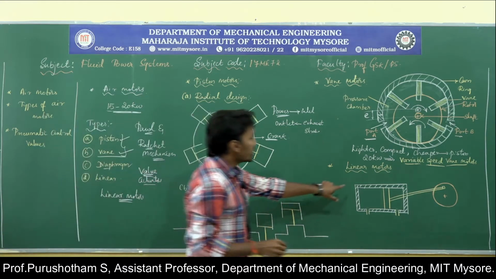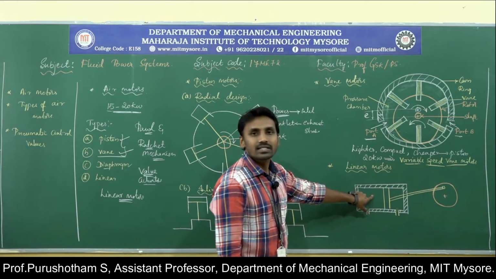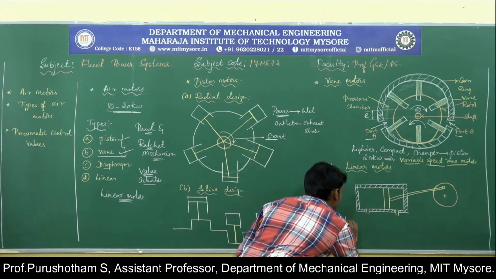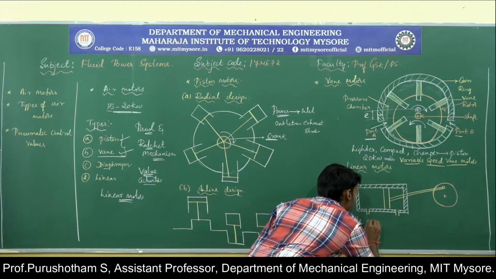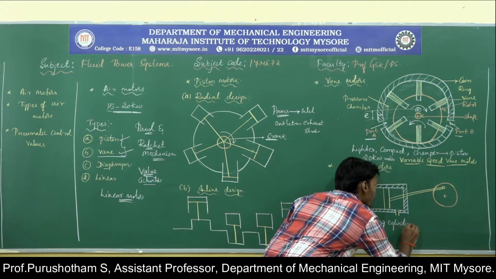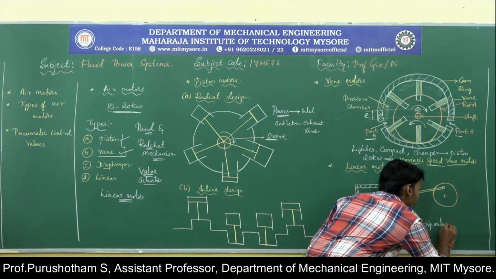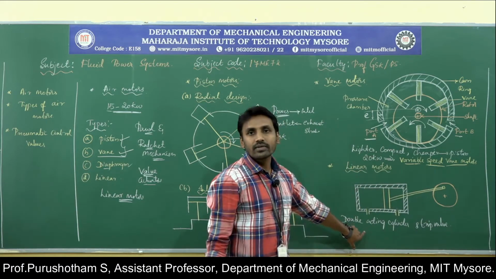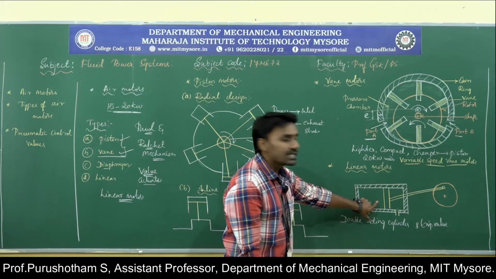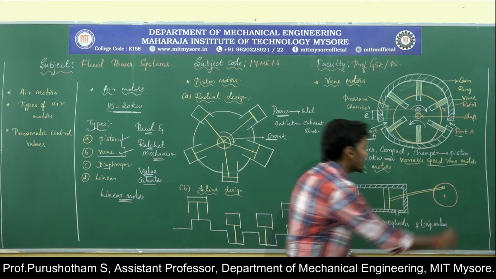Here you can see this. Here we are going to use the double acting cylinder. Continuous reciprocating motion can be achieved by using a double acting cylinder with a trip valve or some special devices having a switch. Here I am using the double acting cylinder, which has a piston and piston rod connected to the crank. This will be the crank.